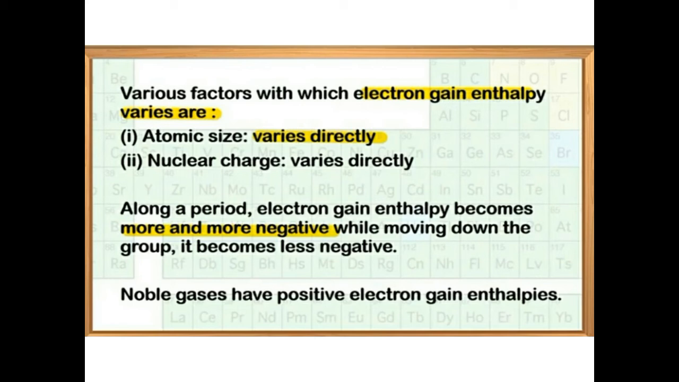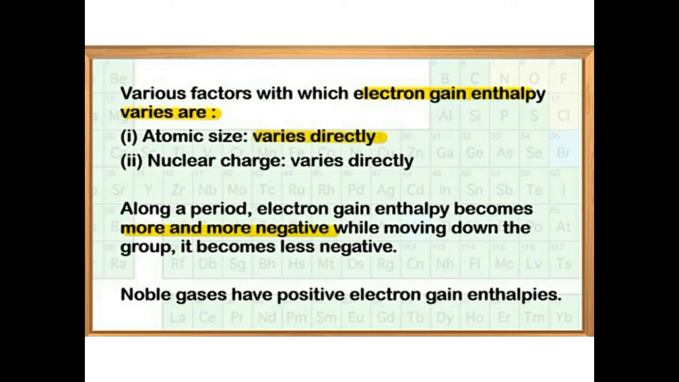So you can say that electron gain enthalpy is proportional to the nuclear charge, but it is inversely proportional to the atomic size, just like ionization enthalpy. Okay, the third factor is electronic configuration. The elements that have stable electronic configurations, half-filled or completely filled valence subshells, have a very small tendency to accept additional electrons, because they do not want to disturb their stability, and thus their electron gain enthalpies are also very low. It means they are less negative.